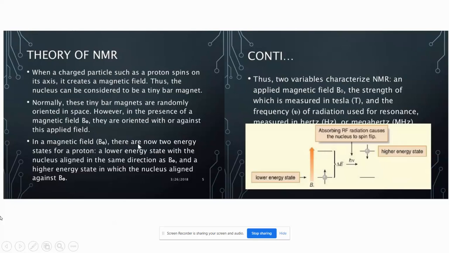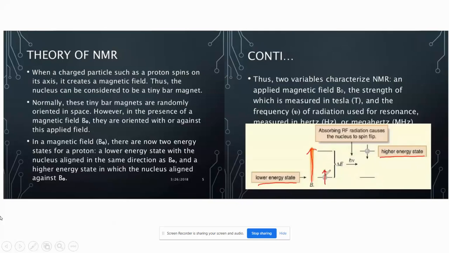So in a magnetic field, there are now two energy states for a proton. So due to that, energy states are created. One is the lower energy state and the other is the higher energy state. Abhi lower energy state mein, if you see, this is the applied magnetic field direction.